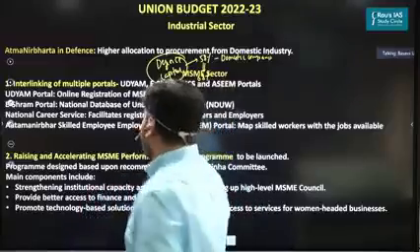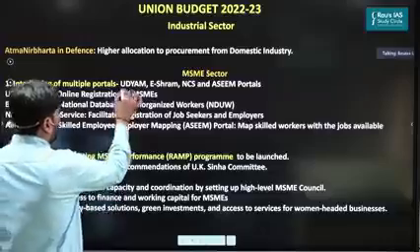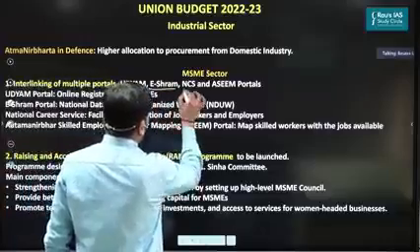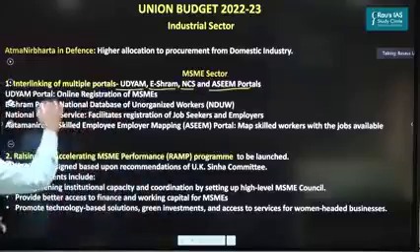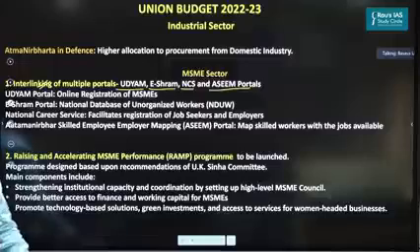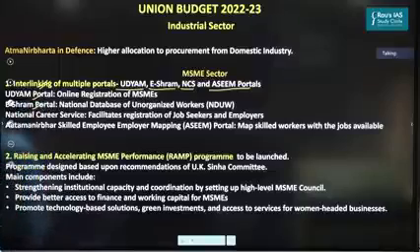Next, with respect to the MSME sector, we have 4 portals: Udyam portal, eShram portal, NCS portal, and ASEEM portal. All of these 4 portals are going to be interlinked. As far as these 4 portals are concerned, 2 portals are important: Udyam portal and eShram portal.